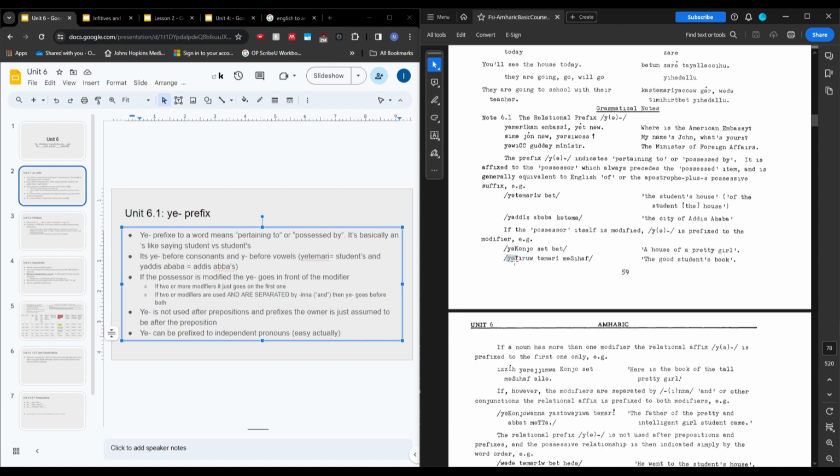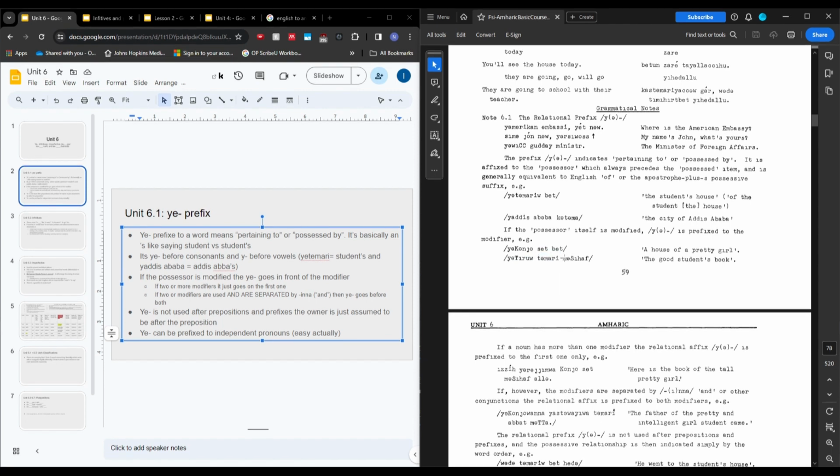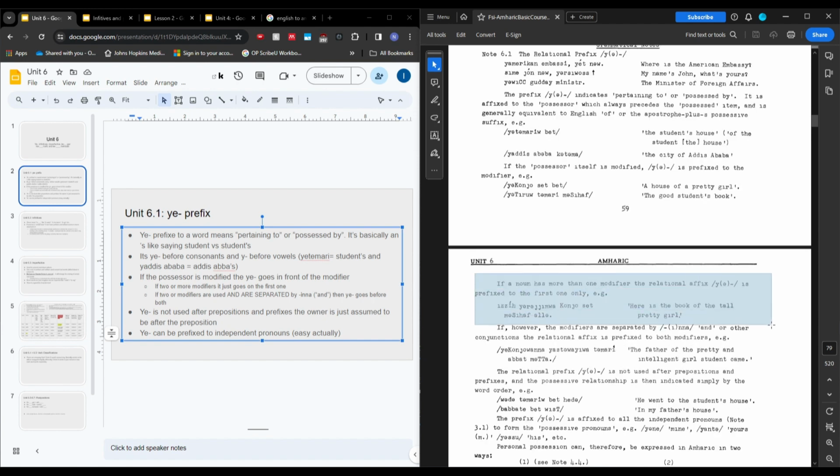Tiru means good. This prefix and this suffix are adding an apostrophe S for this ye, the for this W, and we're talking about something that the student owns, and it's this book. Ye tiru tamari mesaf, so the good student's book. If there's more than one modifier, the ye is just prefixed to the first one only. There's another exception to this, but this is probably mostly going to be true.